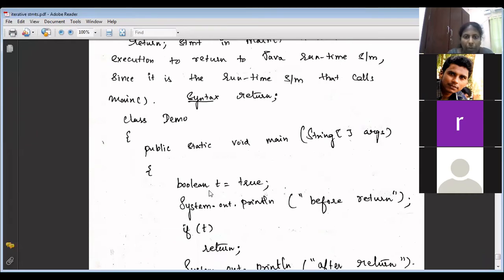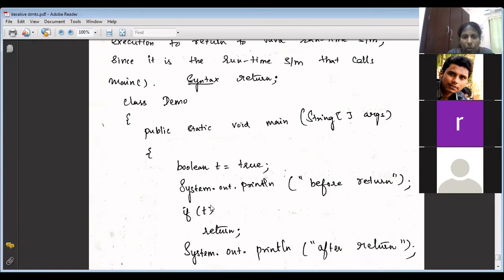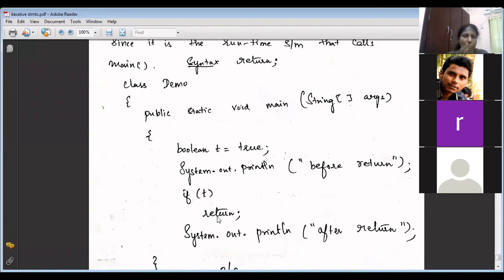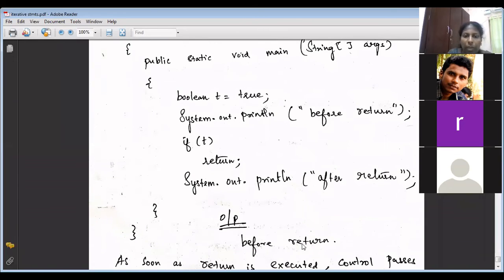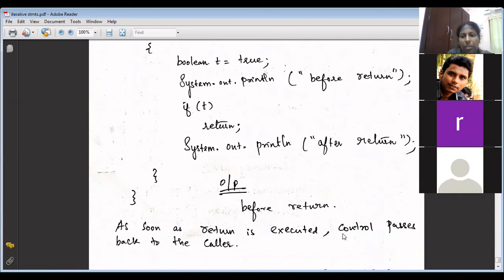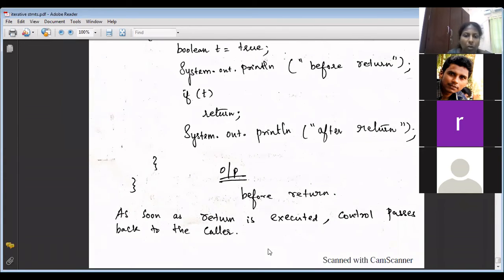Class demo, public static void main. Boolean t equal to true. If of t. So if of t means if true, then return. So what is the output of this program? Return in main will return to JVM. So what is the output of this program? Before return. Only before return. After return will not be printed because return just stops this program. So as soon as return is executed, control passes back to the caller.